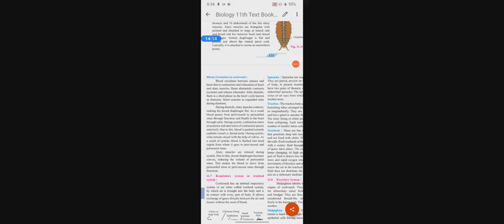So this is all about the circulation. There are two conditions, systole and diastole. Systole means contraction and diastole means relaxation. Through this circulatory system, blood of cockroaches gets circulated through three regions: pericardial sinuses, perivisceral sinuses and perineural sinuses. So this is all about the circulatory system or blood vascular system of cockroach.